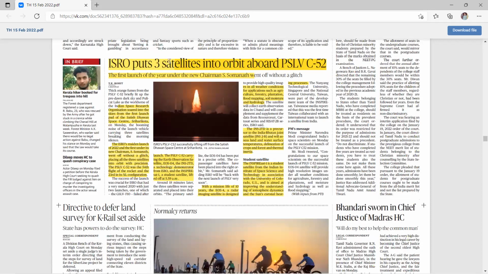Another topic is ISRO puts 3 satellites in orbit aboard PSLV C-52. So in this topic, we will discuss that this is the first ISRO mission in the year 2022. We'll discuss the launch vehicle that is being used by ISRO, and then we will also discuss the satellites that are launched by ISRO.